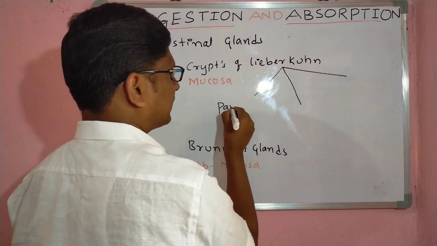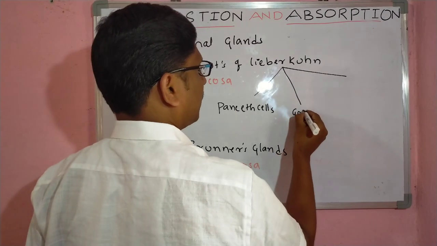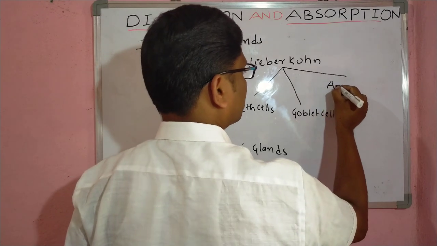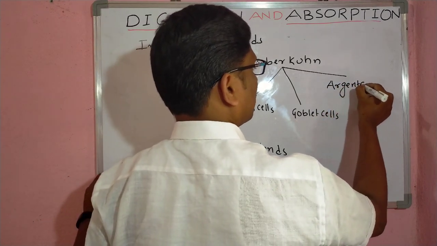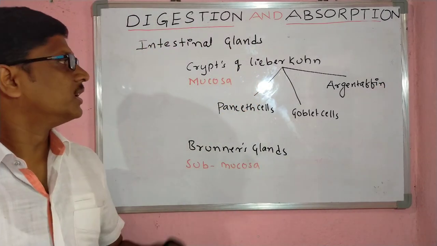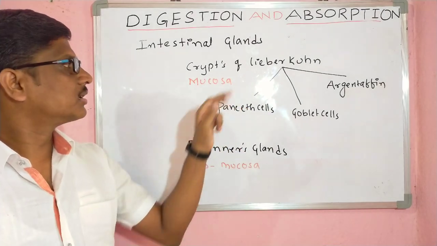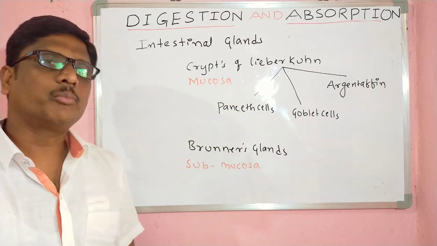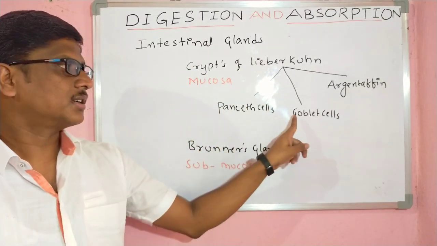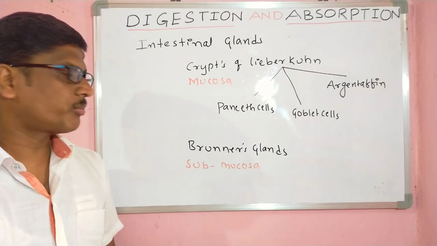One we can call Paneth cells. Again here also goblet cells and Argentaffin cells. Total 3 types of cells are present. Intestinal glands are generally 2 types, crypts of Lieberkühn and Brunner's gland. Crypts of Lieberkühn, modification of the mucosa, again have 3 types of cells: Paneth cells, goblet cells, Argentaffin cells. Brunner's glands are just a modification of the submucosa.